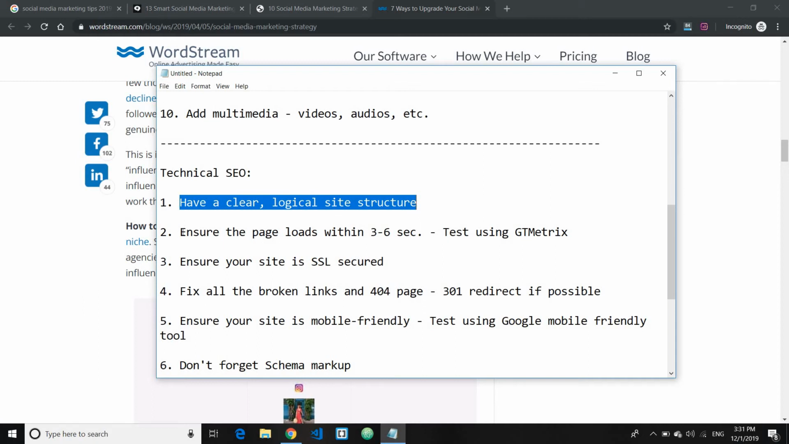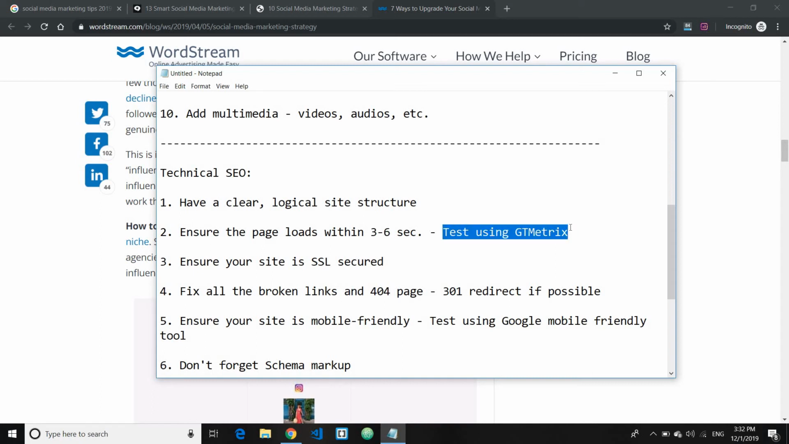Second is to ensure the page loads within 3 to 6 seconds. The minimum, the better. This will also help with your conversion rate as well. According to the stats, a 1 second delay in your page load time decreases your conversion rate by 7%. So think about that. You can use tools like GTmetrix or Google PageSpeed, which will help analyze how fast